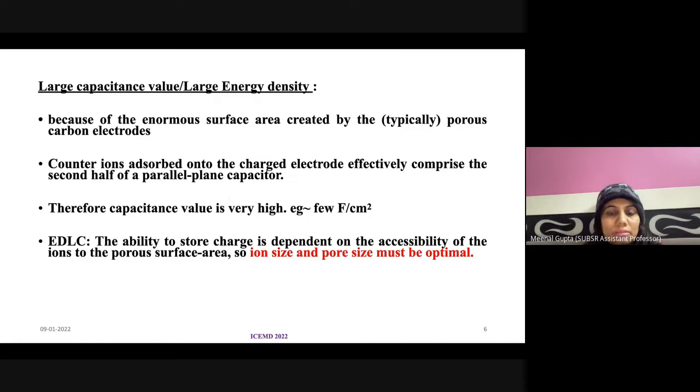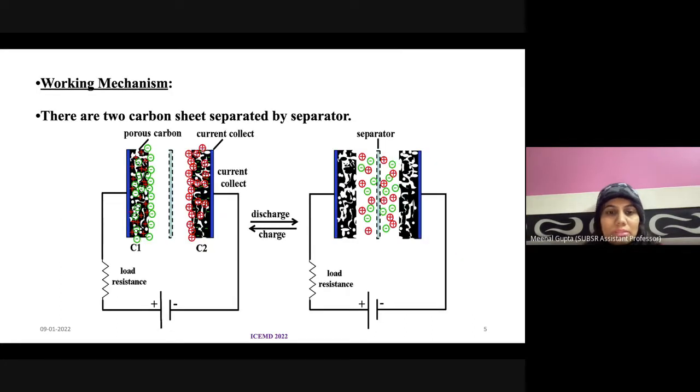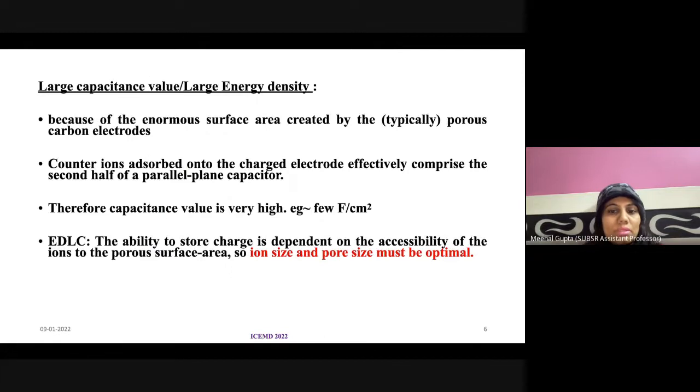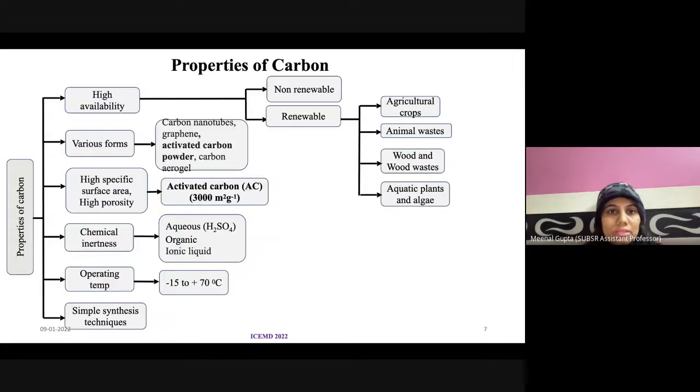So we can see that while charging, these ions go and sit at the surface of the respective electrode material, and the electrode material is porous carbon. So these ions can go and sit inside the pores. That's why, if we want to increase the specific capacitance, the ion size and pore size must be optimal. If they are optimal, we can increase the value of specific capacitance. This is the key factor to increase the specific capacitance of EDLC.